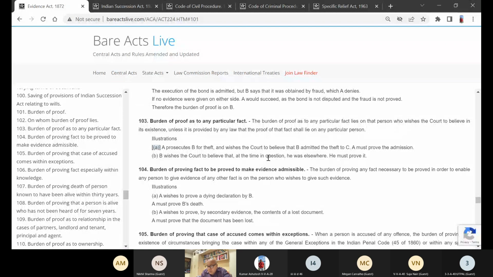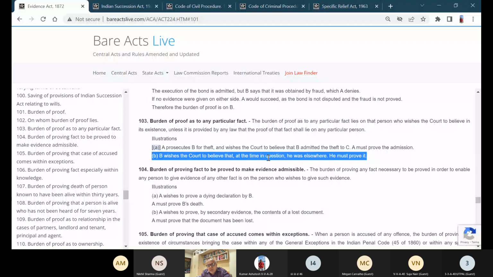So when a prosecution is launched against him that you have committed the offense of robbery or a theft in my house on 1st of January 2020, he says: 2020, I was not in Bombay. I was in Calcutta. I was in Lucknow. So evidence is sought to be laid. So the burden is shifting upon him, the defendant here, from the prosecution to the defense.